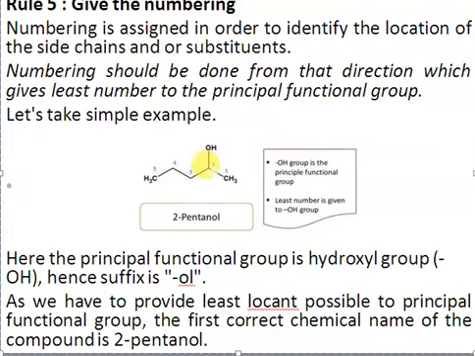So you should start the numbering from the side that gives the least number to the alcohol, or to the functional group. So in this specific case, the IUPAC name for this structure will be 2-pentanol, right? You're seeing that we have replaced the E of the alkane with the O of the alcohol. So this is the right name for the structure.